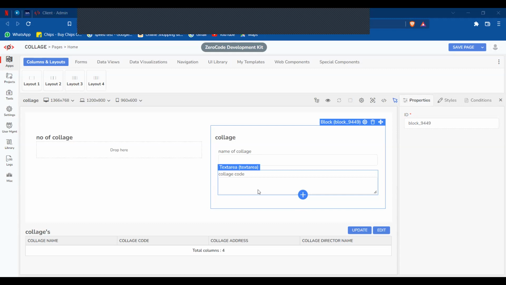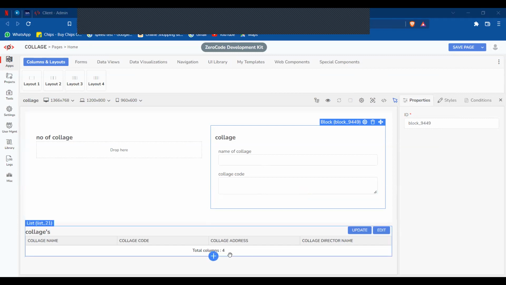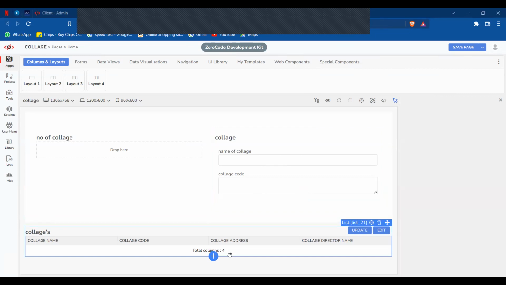What I'm asking is, is it yesterday's assignment, or are you doing your own? No, sir. I took a different name for yesterday's assignment. Yesterday's assignment, he said data list only, right? How to drag and drop and how to create. Okay. So you added college name, college code, and college address.